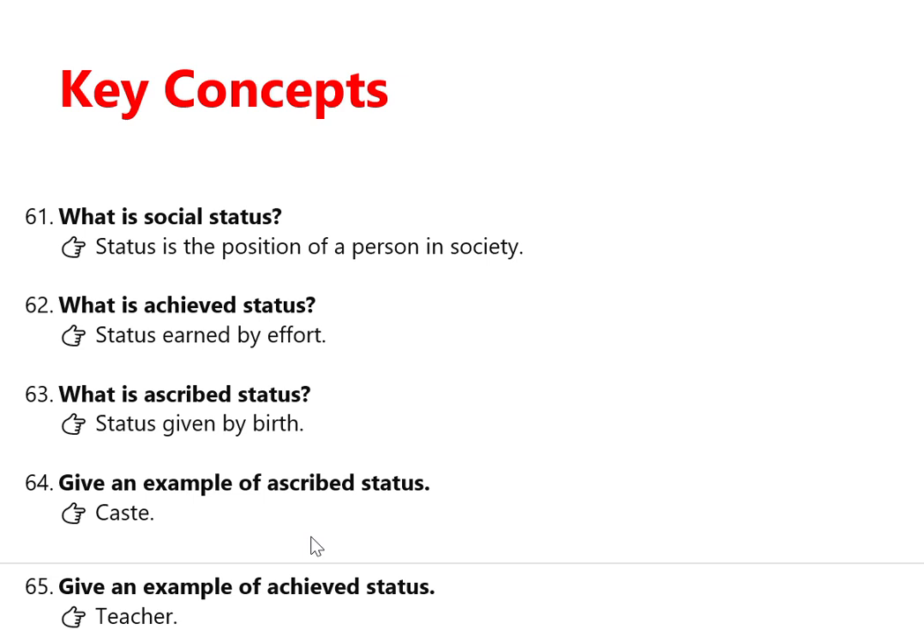Now we are just looking at some key concepts in this chapter. What is social status? Status is the position of a person in the society. A teacher, a judge, a police inspector, etc. are some examples of social statuses. Social status means the position of a person in society. What is achieved status? Status earned by effort is known as achieved status. What is ascribed status? Status which is given by birth.